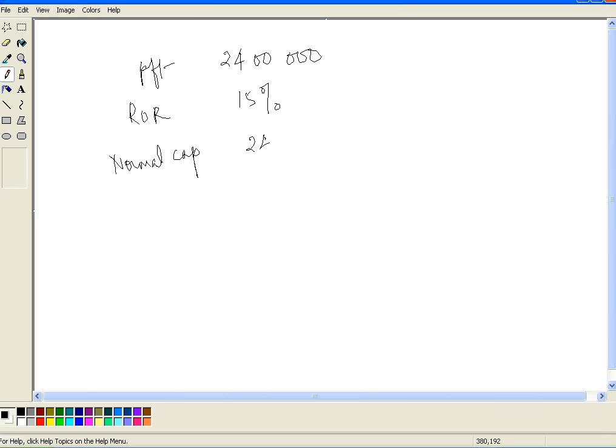It will be 24 lakhs divided by 15%, which is equal to 1 crore 60 lakhs.